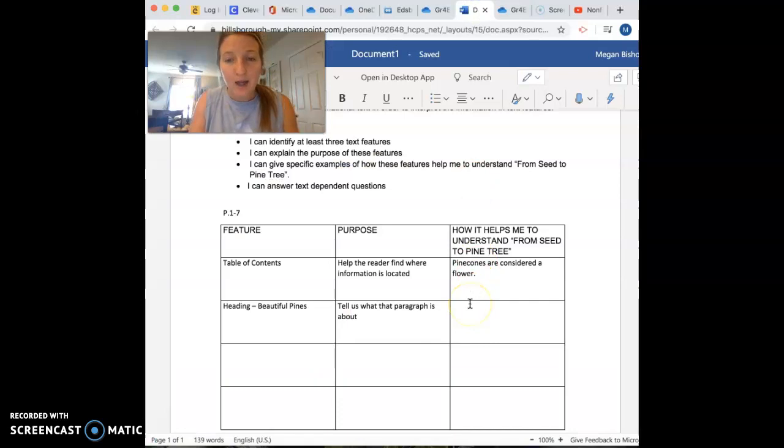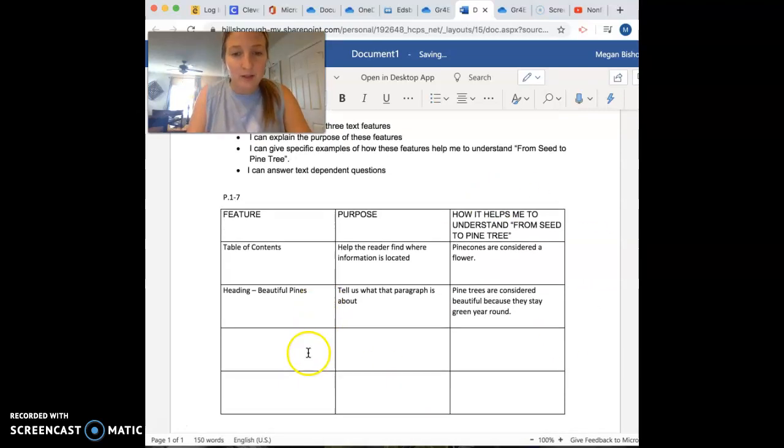So for how it helps me to understand the text from seed to pine tree, I'm just going to write, pine trees are considered beautiful because they stay green year-round. There's some of my new learning.